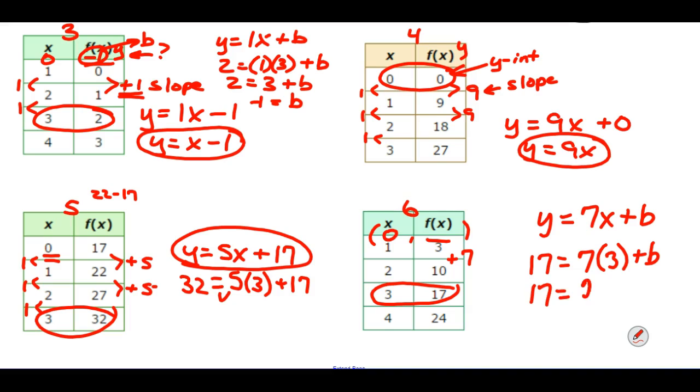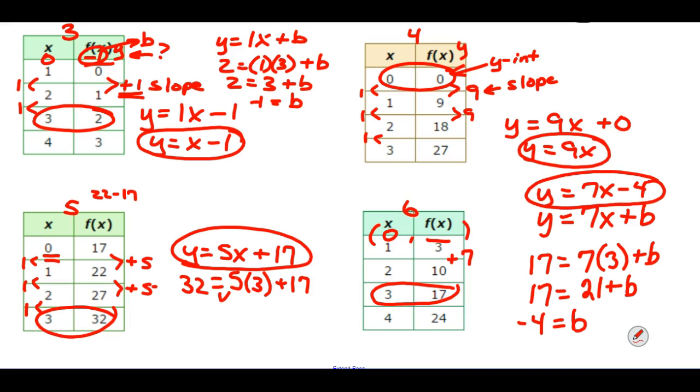17 equals 21 plus b. Subtract 21 from both sides of the equation. And b equals negative 4. Making my answer here, y equals 7x minus 4. And you can take any one of those values, like maybe take the x value of 1. And 7 times 1 minus 4 does actually equal 3, which is what we have here. And you can say, yes, I have the right answer. So that's how you can check to make sure that you've got the right answer.